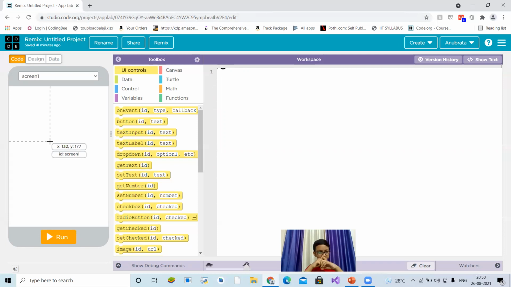Okay, friends. Now let's build something which will convert, let's say, degrees Celsius to degrees Fahrenheit. Okay, so let's go to Google.